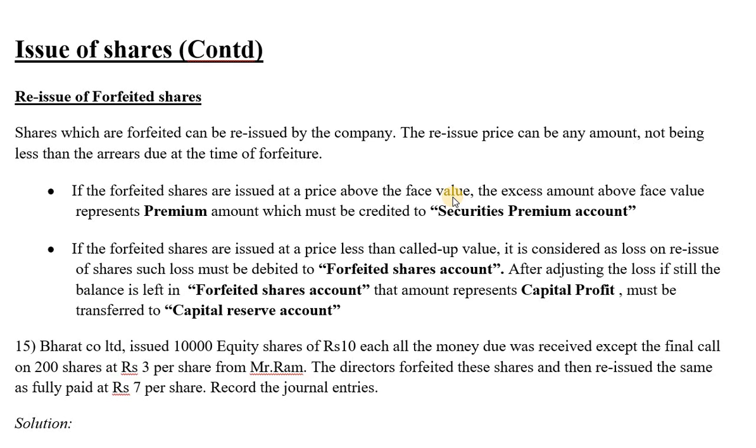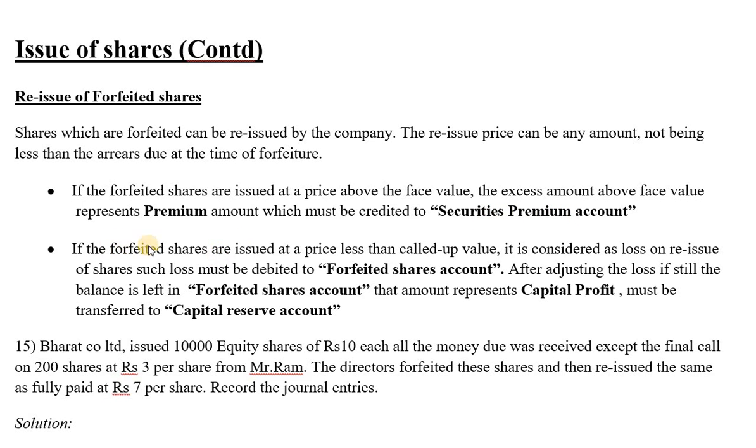So 7 plus 7, overall you are collecting 14 rupees on that share. The excess value of 4 rupees will be credited as a profit to the company, to the securities premium account. The excess amount above face value represents profit or premium, which should be credited to securities premium account.